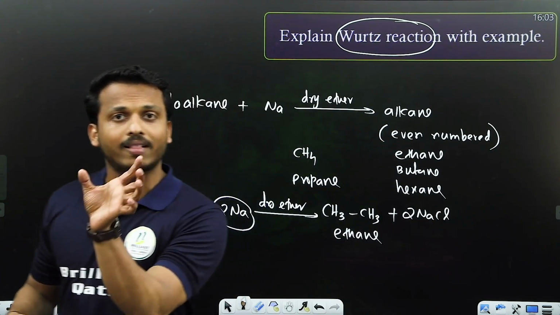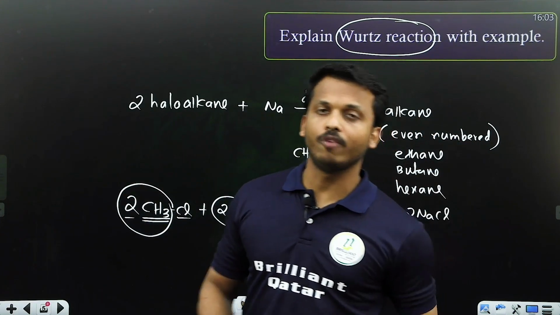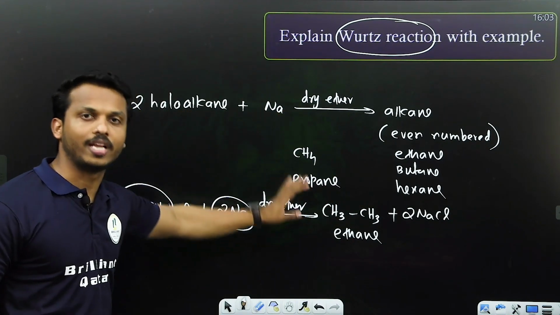If you start with meth, your product is eth. If you start with eth, your product is but. If you start with prop, your product is hexane, like that. Okay, so this is about Wurtz reaction.